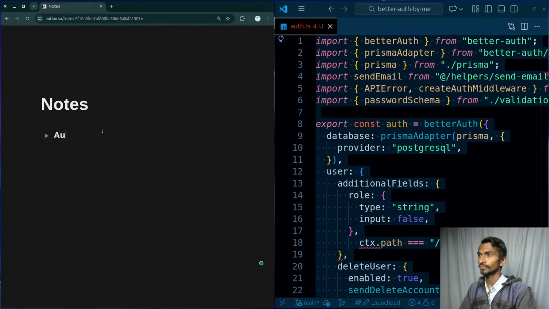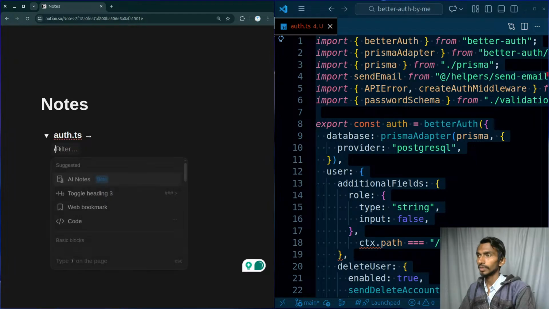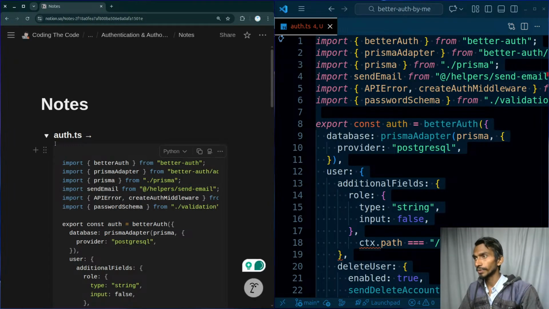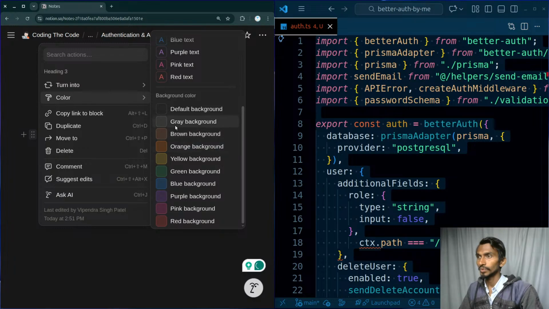Slash ts3 auth.ts. This is how it should be going on, and slash code, let's paste it over here. This is gonna be done, and let's change the color to gray.